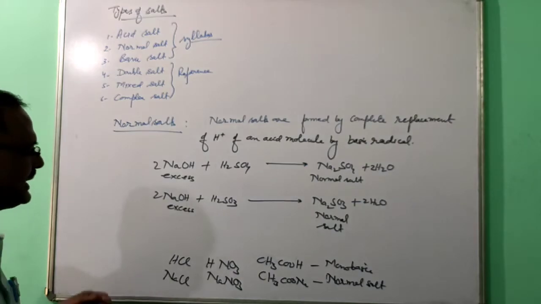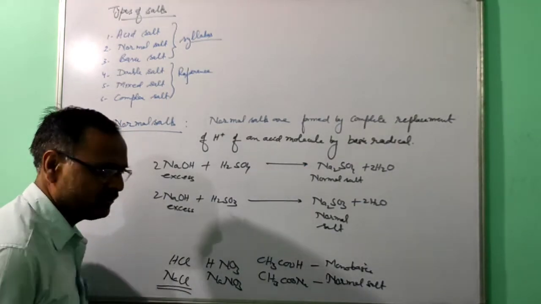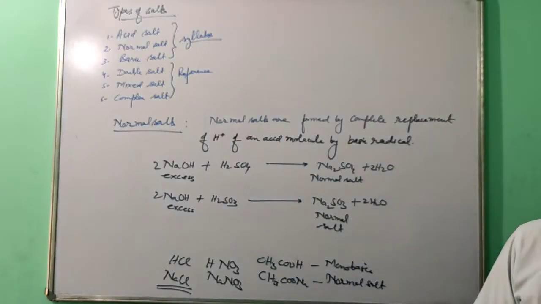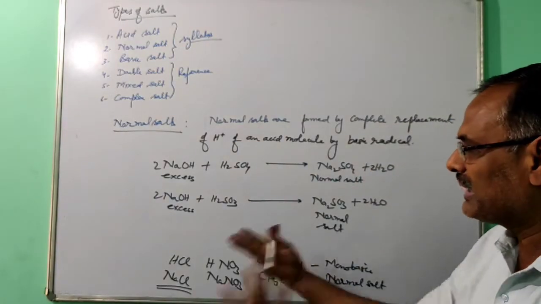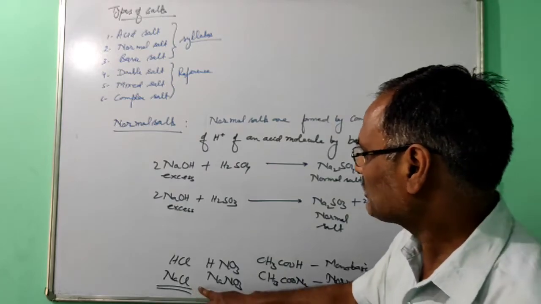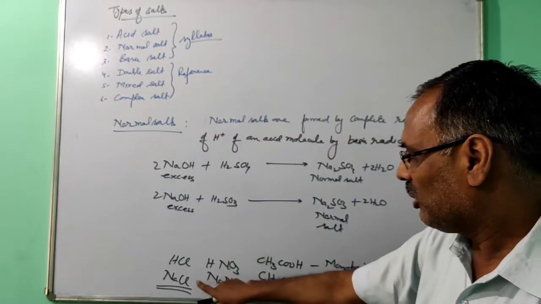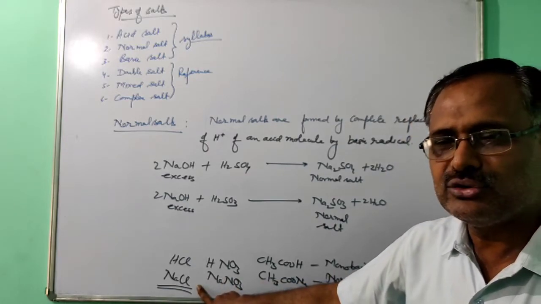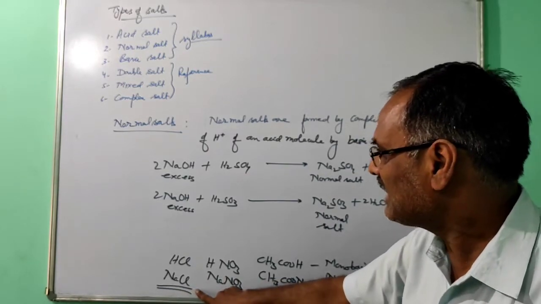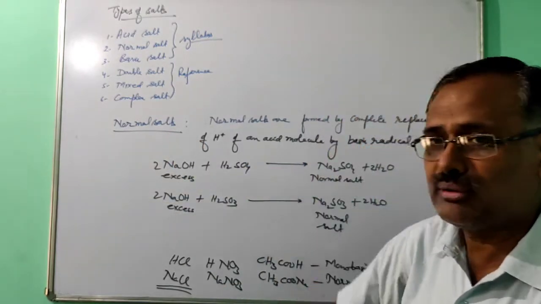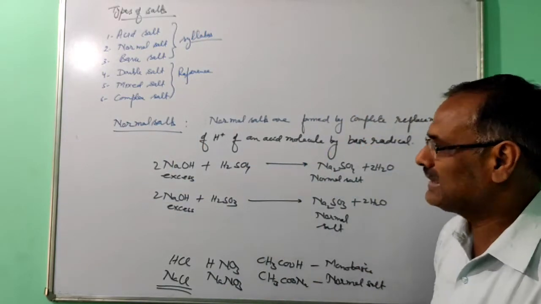So you must be thinking of NaCl. From the lower classes you have studied common salt. So what type of salt is it? Common salt is the normal salt at this stage. The common salt you use in your food item, NaCl, comes in the normal salt category. So you have seen the normal salt.